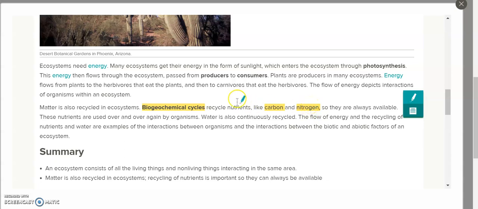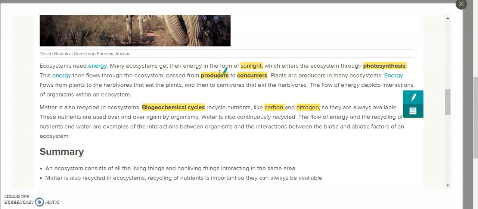So we have photosynthesis, which gets us energy from the sun. And that goes to producers because they produce the energy. Then we go up a tier, and then we have different levels of consumers that are going to eat those producers and take 10% of their energy each time.